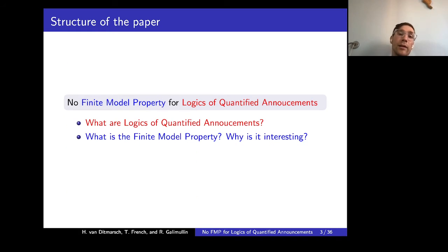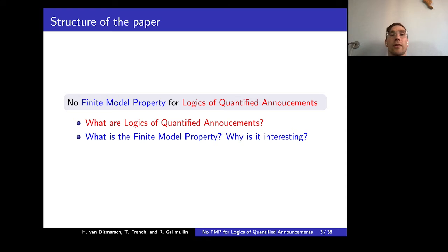So in our title, we have two interesting things. First, logics of quantified announcements, and then finite model property. So the questions we'll try to answer during the talk are the following. What are these logics of quantified announcements, and what is the finite model property? And finally, why the lack of it is interesting.